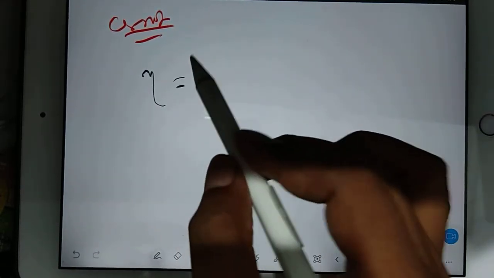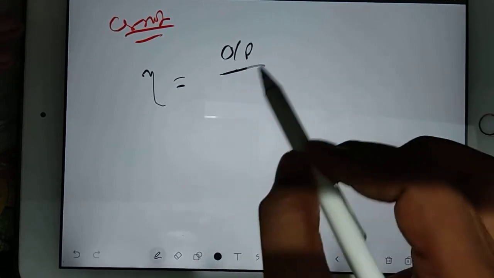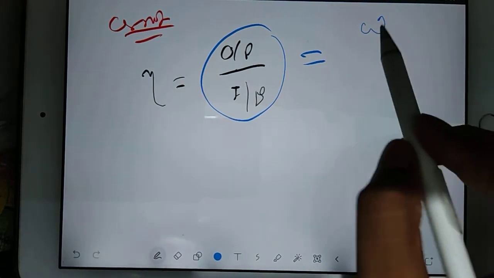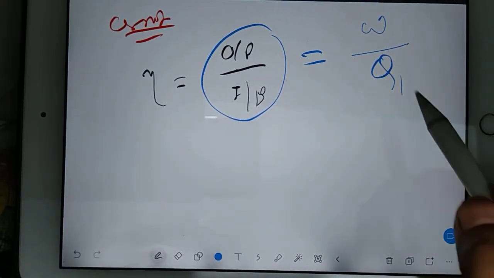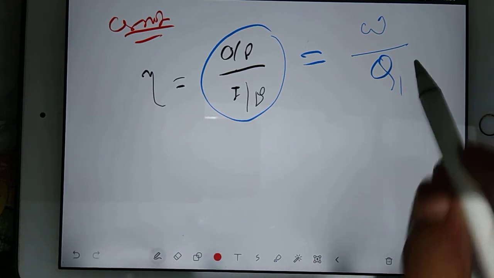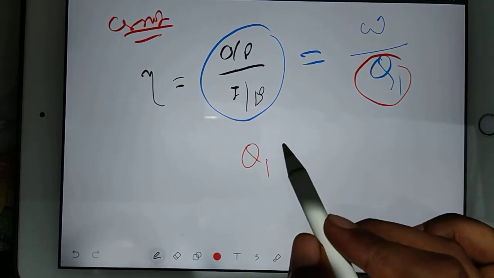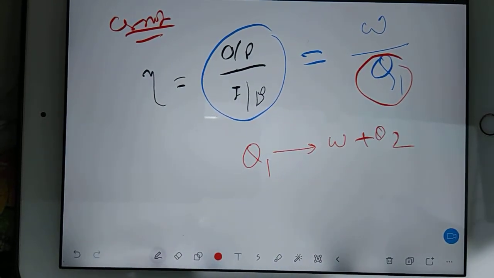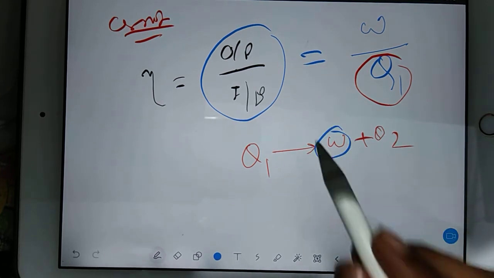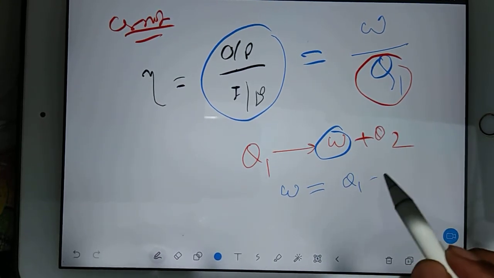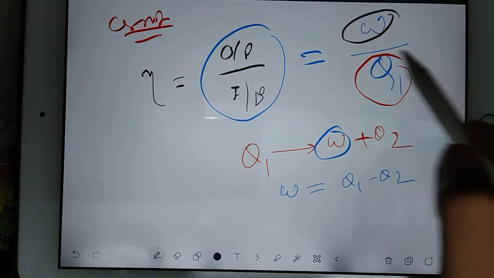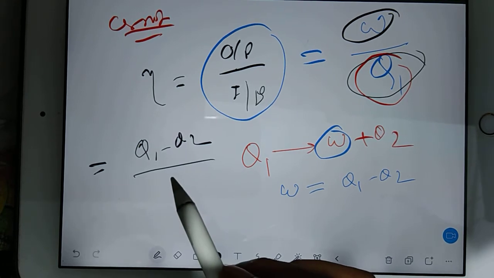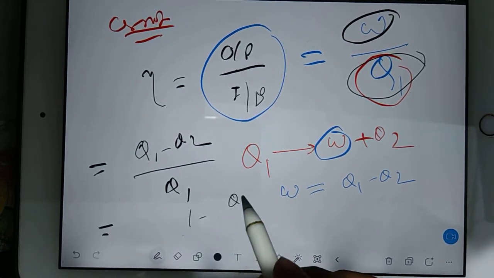When you talk about efficiency, it is nothing but output by input. Because it is an engine, we get work as our output and we supply some heat. Always remember, whenever you supply heat, the entire heat will not convert into work. Some amount of heat will convert into work and the remainder will go to the sink. So work done is nothing but Q1 minus Q2. Divide by Q1 and you get 1 minus Q2 by Q1.